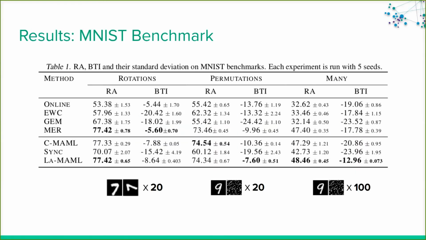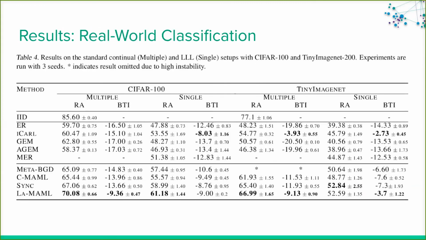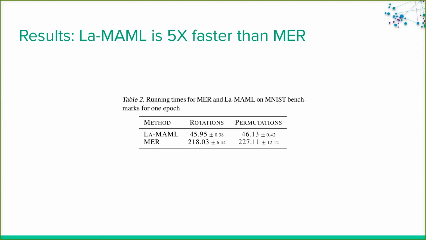Our experiments involve learning a sequence of visual classification tasks on the MNIST, CIFAR-100 and TinyImageNet continual learning benchmarks in task-agnostic and task-aware conditions. We define several ablations to capture the gains from the online objective, our LR modulation, and the async update. We see superior performance of our ablations, with La-MAML performing the best amongst them. We also see that La-MAML has a runtime about one-fifth that of MER, a primary meta-learning baseline.